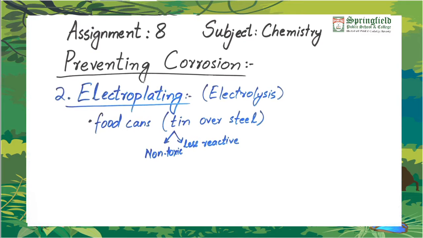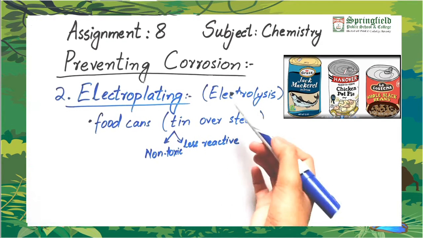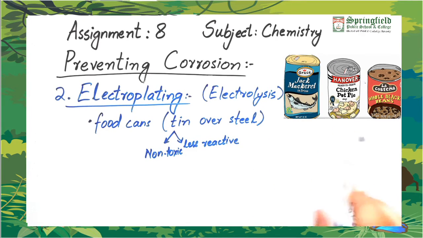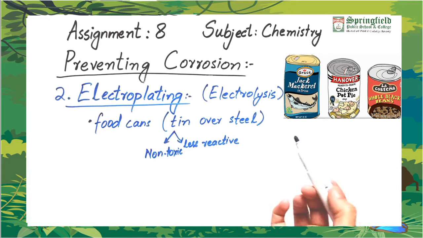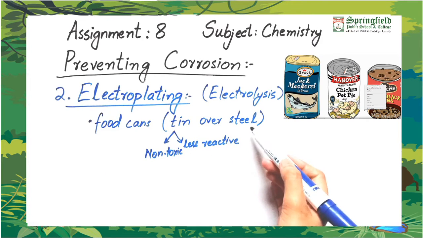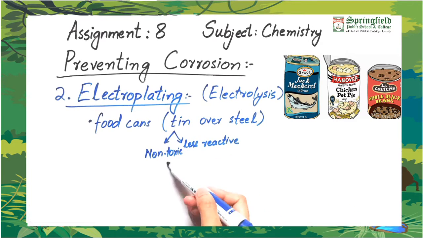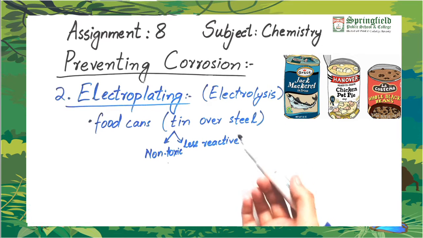Second method of preventing corrosion is electroplating. In this process, we use electrolysis to coat another metal over the basic or parent metal. For example, food cans are made of steel. We plate tin over the steel. Why tin? Because it is non-toxic and it is less reactive than steel, or the iron in the steel.